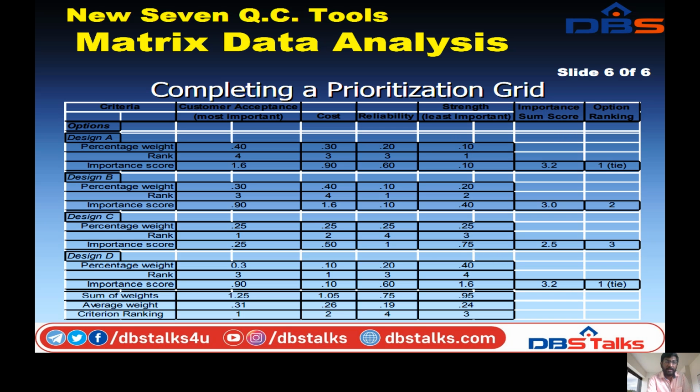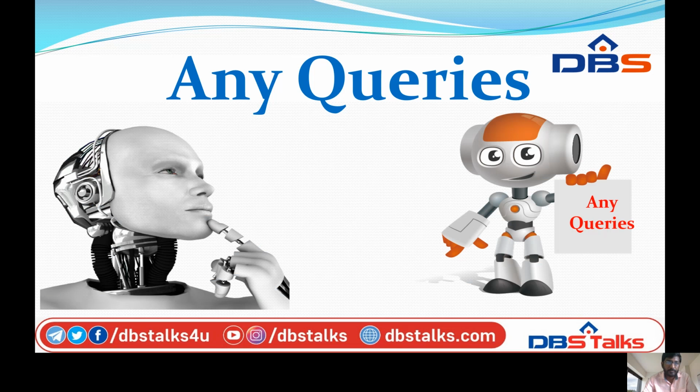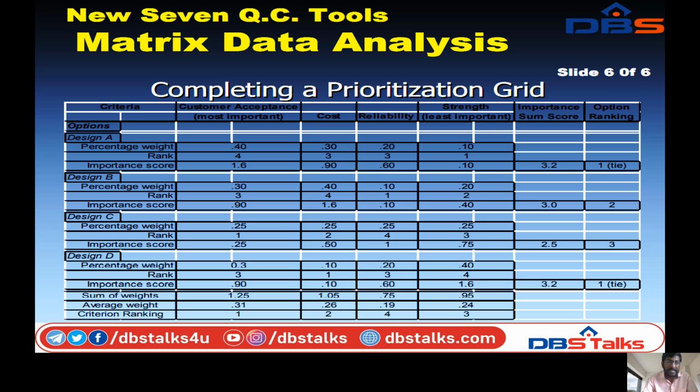Next, coming to design B. For design B, the customer acceptance percentage weight is 30%, the rank is 3 and the importance score is 90.